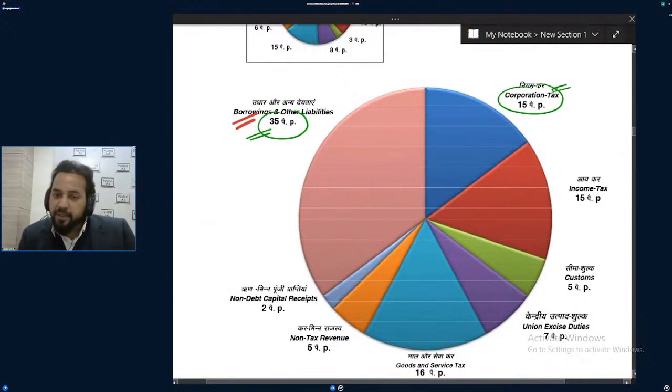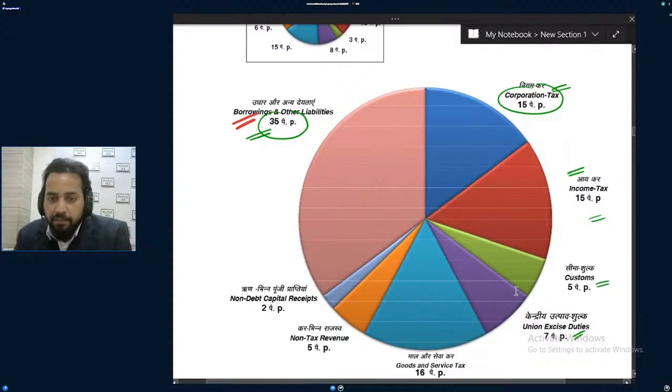If you'll say 15% of the receipt of the government will be coming from corporation tax, it will be difficult for Vidhayak ji to understand. Try to understand this. So this is how it is presented. To make it simple, it is not only Vidhayak ji, it is like common people of the country whose knowledge of percentages is not very good. For them it is presented like this.